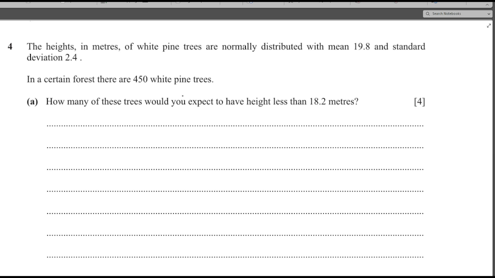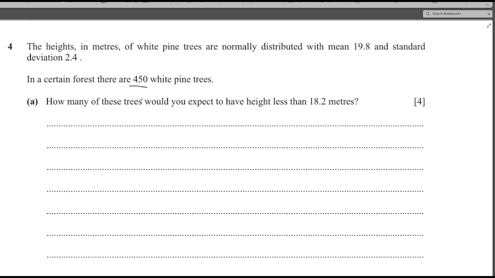Now see, in this problem, the distribution is given as normal, and in a certain forest a total of 450 trees are given, and it is asked how many of the trees you would expect to have height less than 18.2. Out of 450 we have to find this out. So what we can do is find the probability of height less than 18.2. Once we get the probability, since probability is out of 1, for 450 we simply multiply that probability with 450 and we will get the answer.